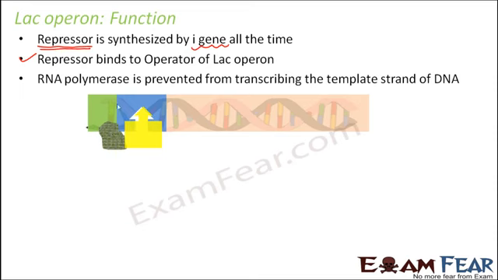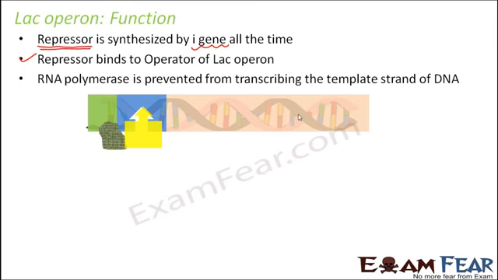As a result, the RNA polymerase is not able to continue with its job of transcription. So now what happens? The process of transcription stops. That is, it is inhibited, and as a result, these genes are turned off. The genes LAC-Z, LAC-A, LAC-Y are all turned off. So all those enzymes which are responsible for fermentation of lactose will not be produced.